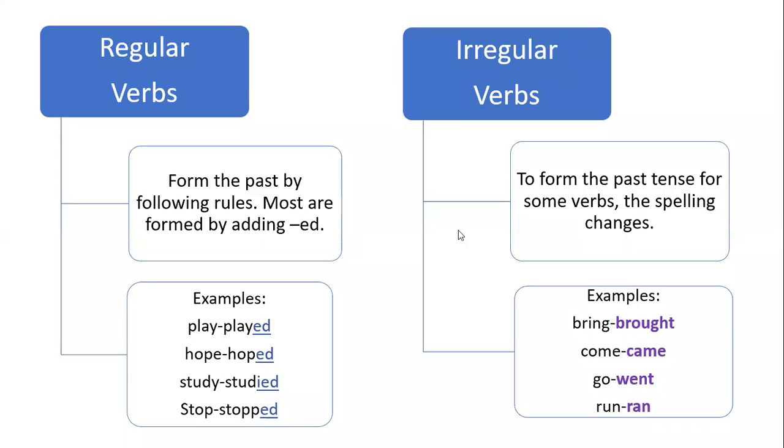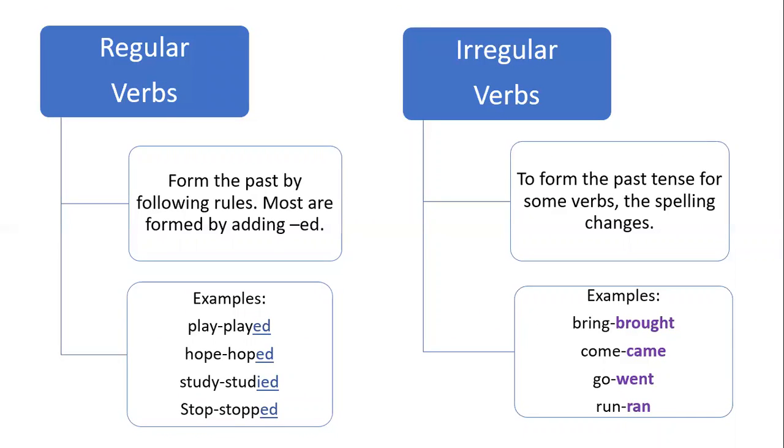Again, we have play, played, hope, hoped, study, studied, stop, stopped, and we used rules to form these past tenses. On this side, not only does the spelling change, but we have no rules to follow. We just know that the spelling is going to change. How are you going to do this? By memorizing the irregular verbs.